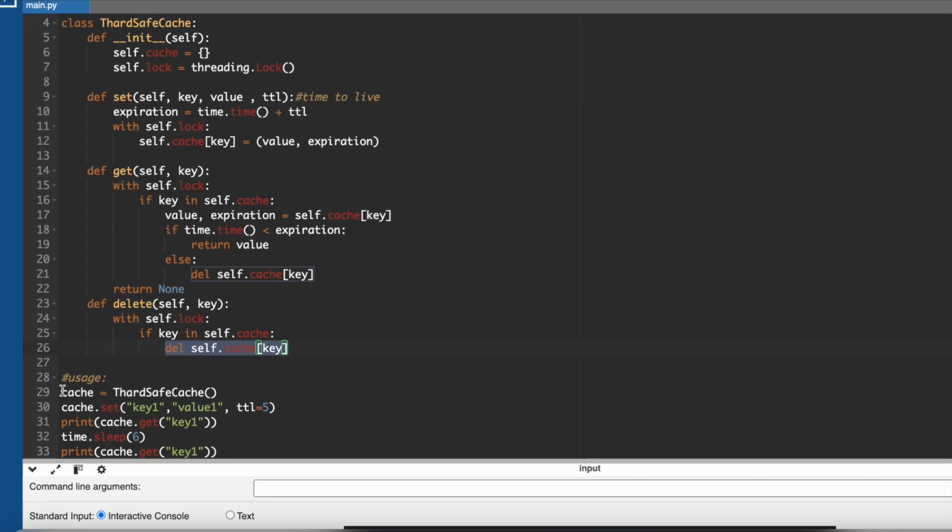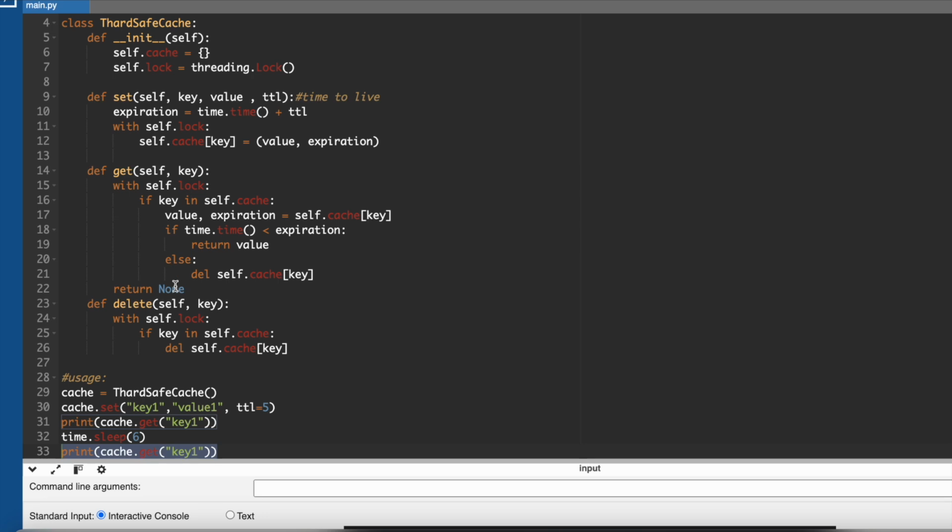So how will we use it? We will create an object of the class which we have created, then call the set method, pass the key, pass the value, and TTL is 5 seconds. Print the cache. Then we will use the get method here and pass the key, and then we will wait for 6 seconds because TTL is 5 seconds. So when I access it again, it should return None.